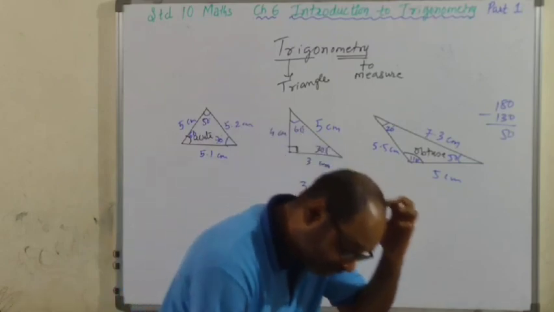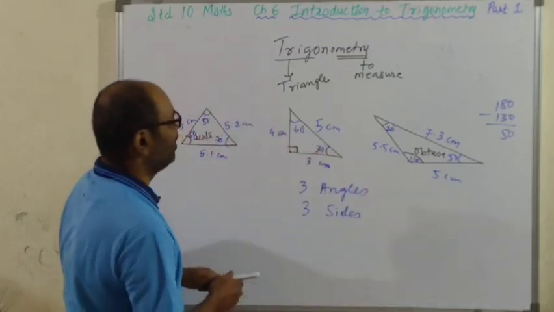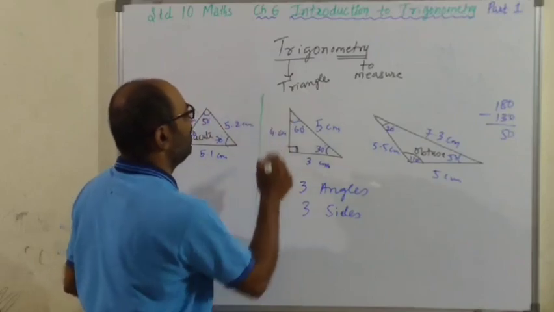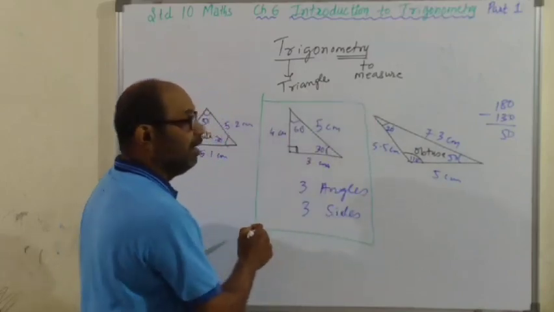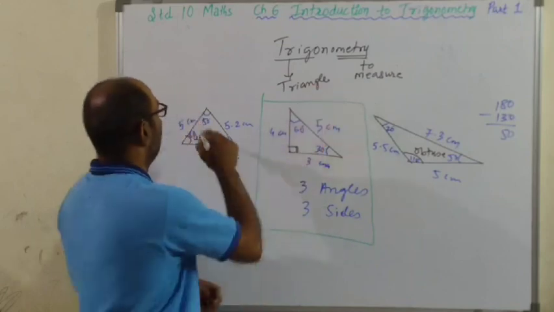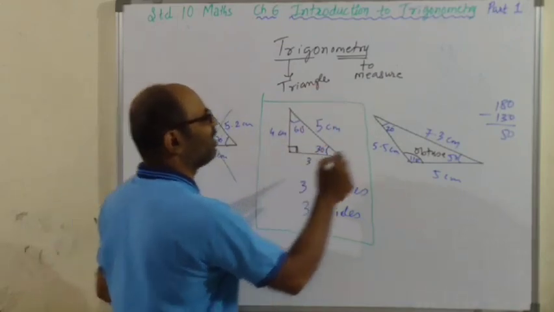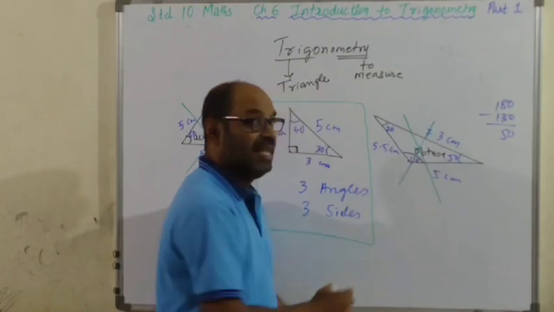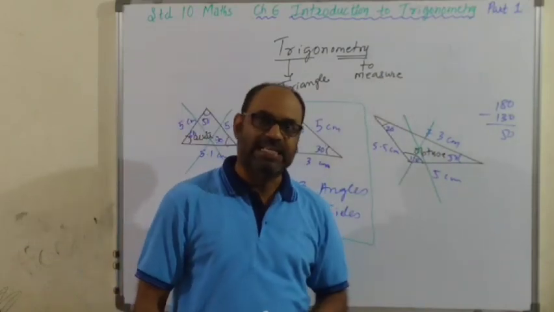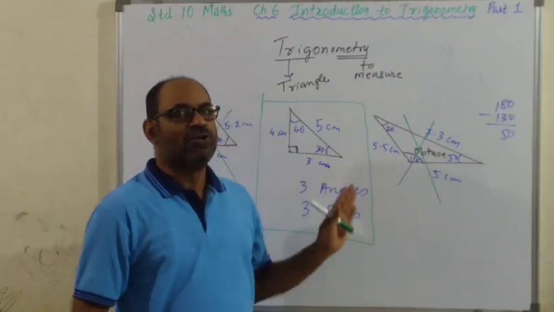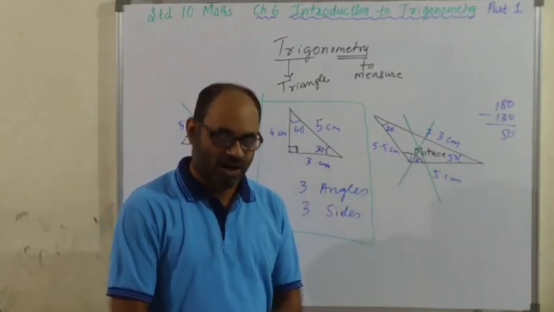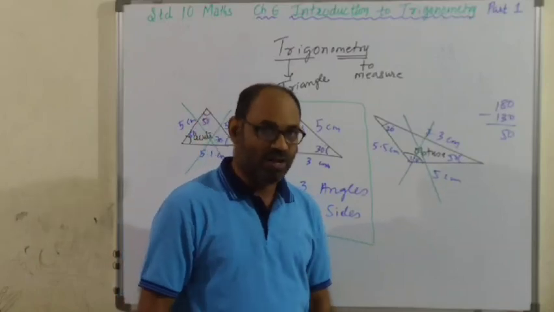Children, as I said, in our study we have only right angle triangles. हम सिर्फ right angle triangle के measurement की बात करेंगे. We won't be talking about acute angle triangle or obtuse angle triangle in 10th standard. So the trigonometry that we are going to learn in 10th standard is related to only right triangle, or right angled triangle. Alright. अब एक बात पूछता हूं.